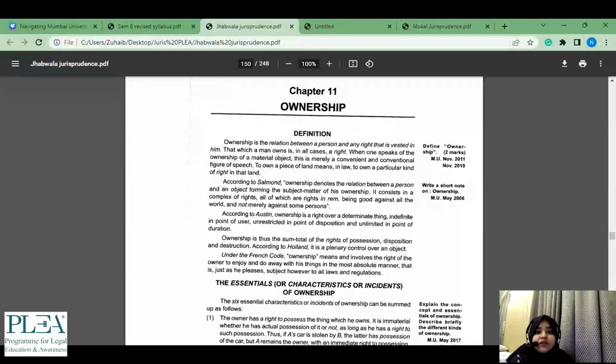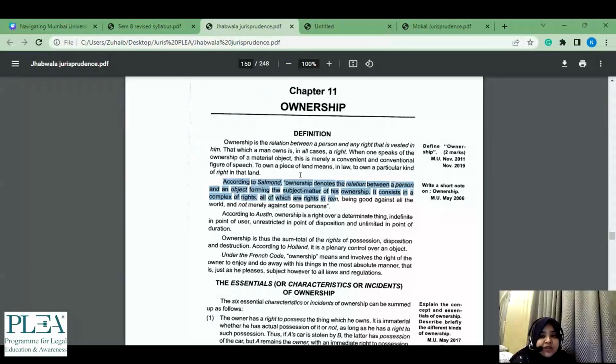The first thing which struck my mind, because Salmond is an important thing in jurisprudence, is to read it, because here rights in rem come in, important concepts come in. It's not necessary to put all this only in a 2 marker. This will also help you in a 12 marker and a 5 marker. Again, as I said, we are not solving the paper. For a 2 marker, I won't just go ahead and study the 2 marker. You have to use the past year paper and try to cover your syllabus accordingly.